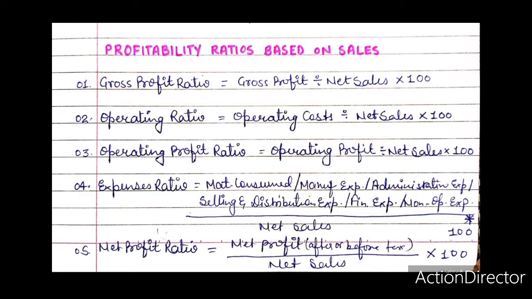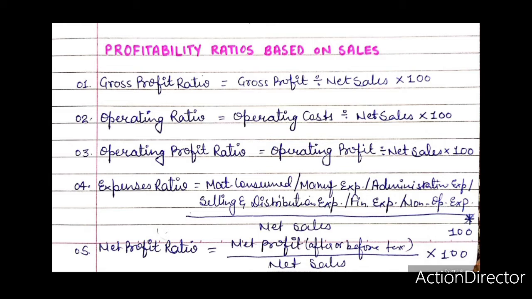Profitability depends on quantum of sales, cost of production, and use of financial resources. The profitability of a firm can easily be measured by its profitability ratios. These ratios indicate overall managerial efficiency. There are two types of profitability ratios. First, profitability ratios based on sales. Second, profitability ratios based on capital and assets. First, we will talk about profitability ratios based on sales.